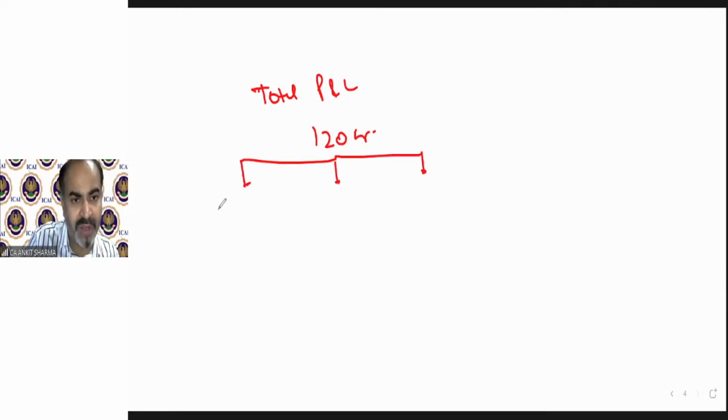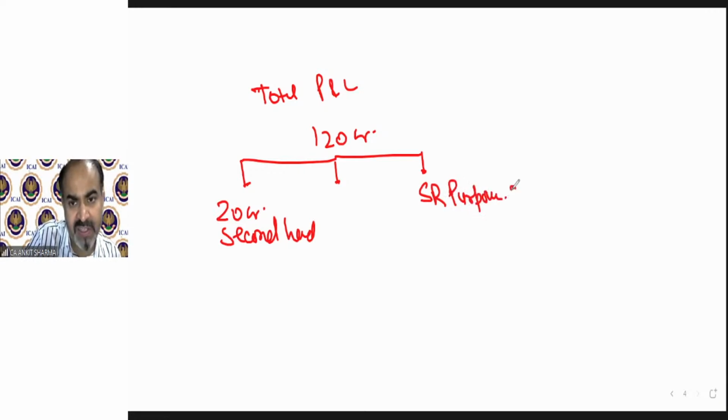Out of this 120 crore, 20 crores is second hand. Okay. Scientific research purpose, scientific research has a separate provision, section 35, 15 crore, and the balance, which is new, that is 85 crore.